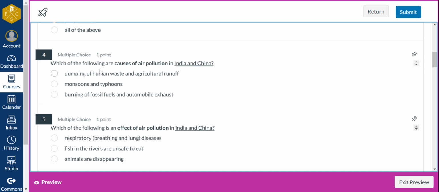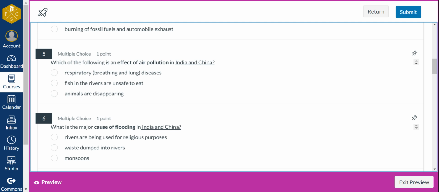Number four, which of the following are causes of air pollution in India and China? What's creating air pollution in India and China? The dumping of human waste and agricultural runoff, monsoons and typhoons, or burning of fossil fuels and automobile exhaust, meaning burning of chemicals and car emissions or car exhaust.